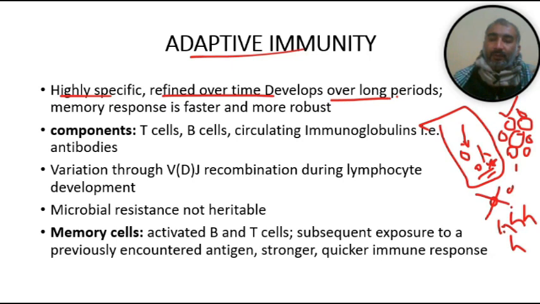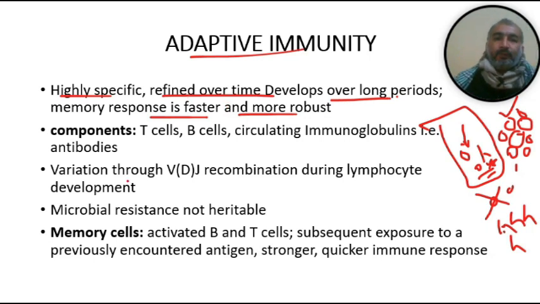So that response will be a robust and faster response in adaptive immunity. That's what we are saying in the definition: it is highly specific and refined over time, and has a faster and more robust response produced by the memory cells.